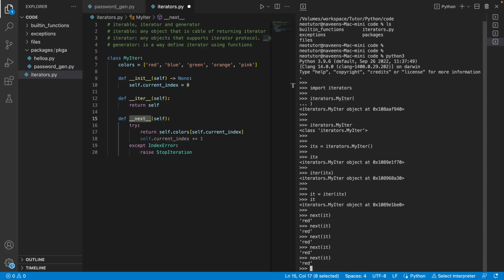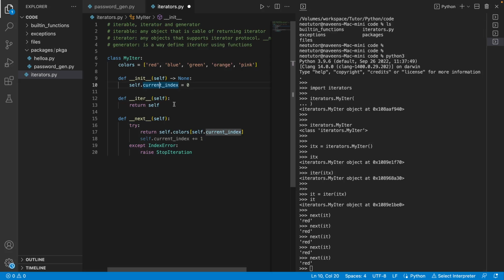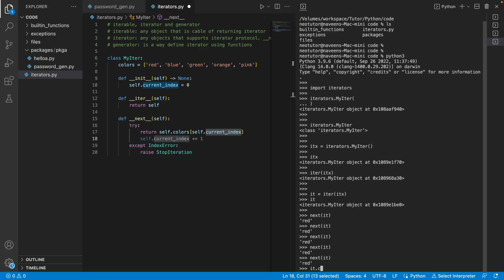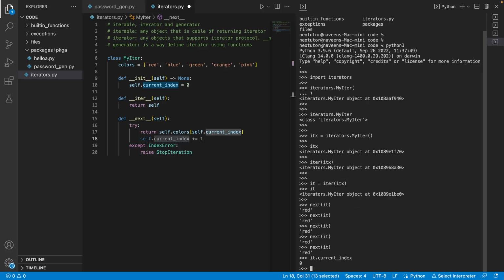But what is happening? Something is wrong here. I can refer to it.current_index, which is 0, because I created a new object previously. Let me save this.